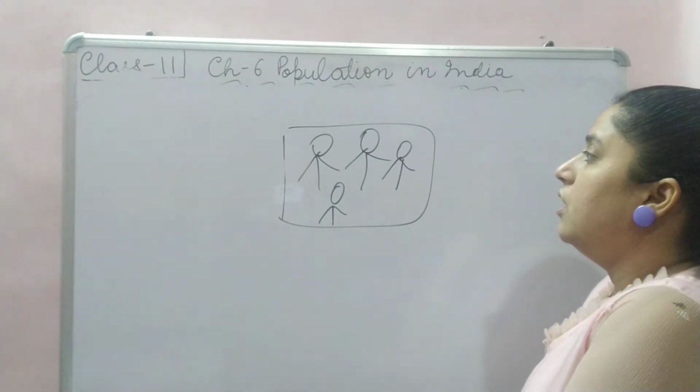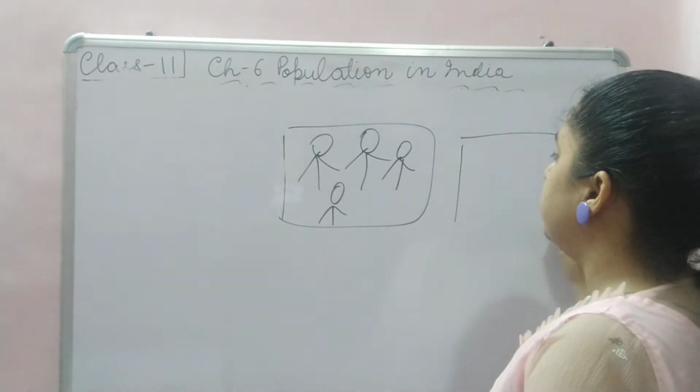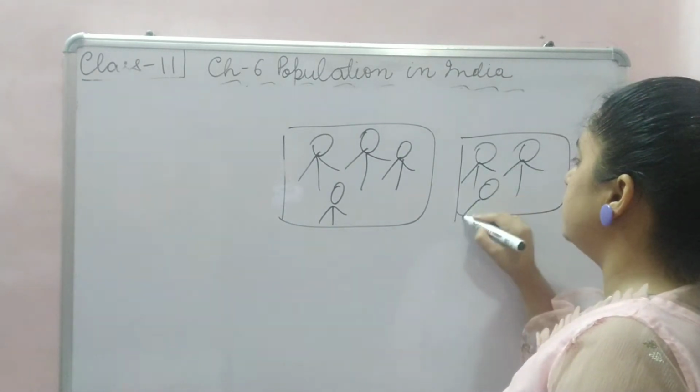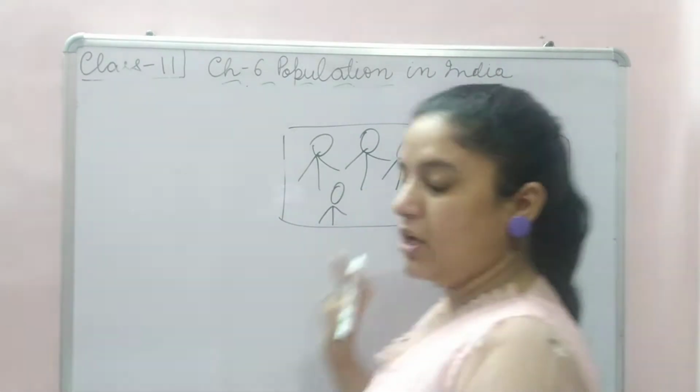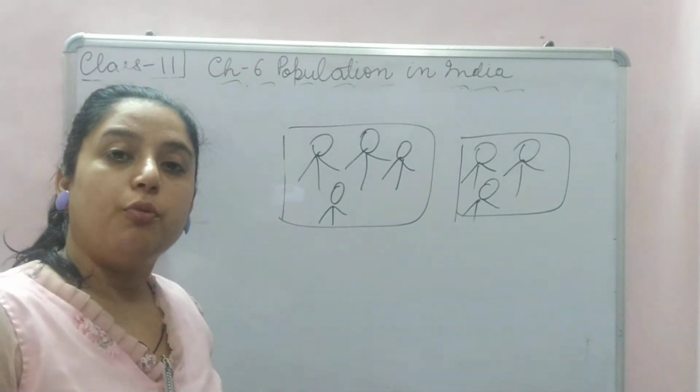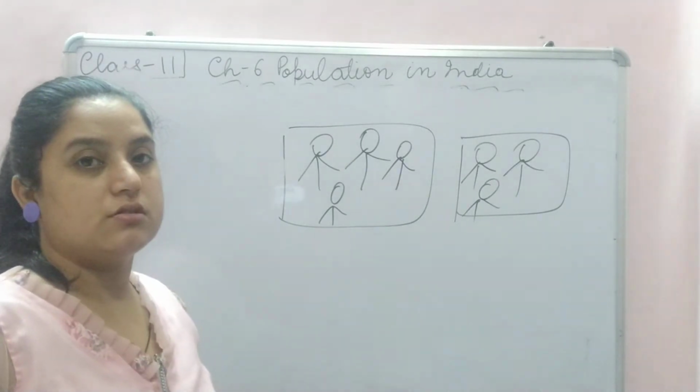And if there are few people on the same land, which area will be more prospering? Obviously, the area where the population is less.